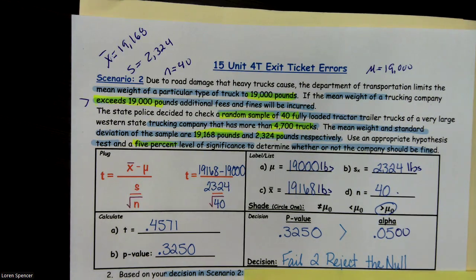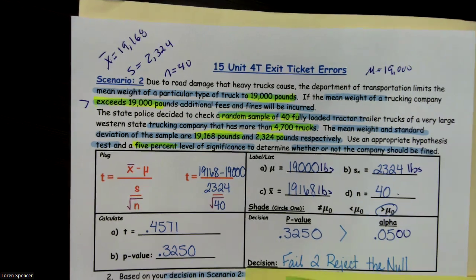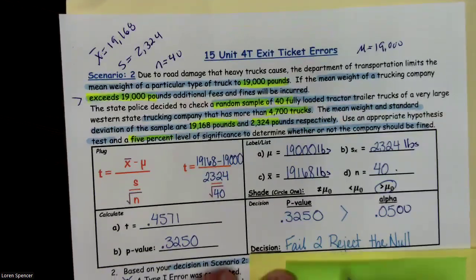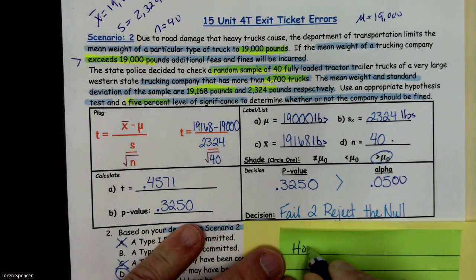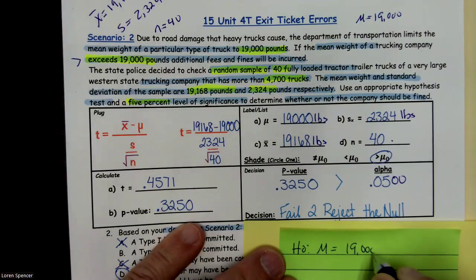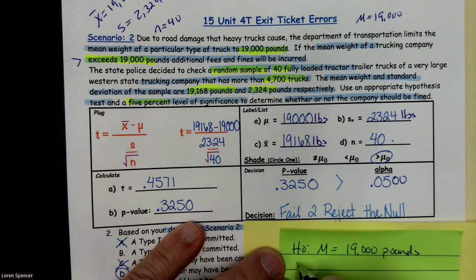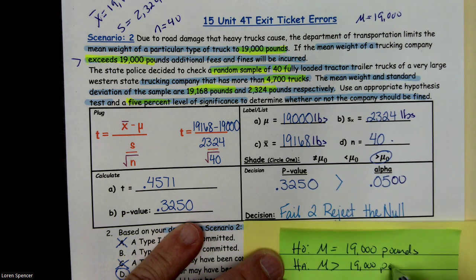The H0 was the mean equals 19,000 pounds. The Ha, the mean was greater than 19,000 pounds.